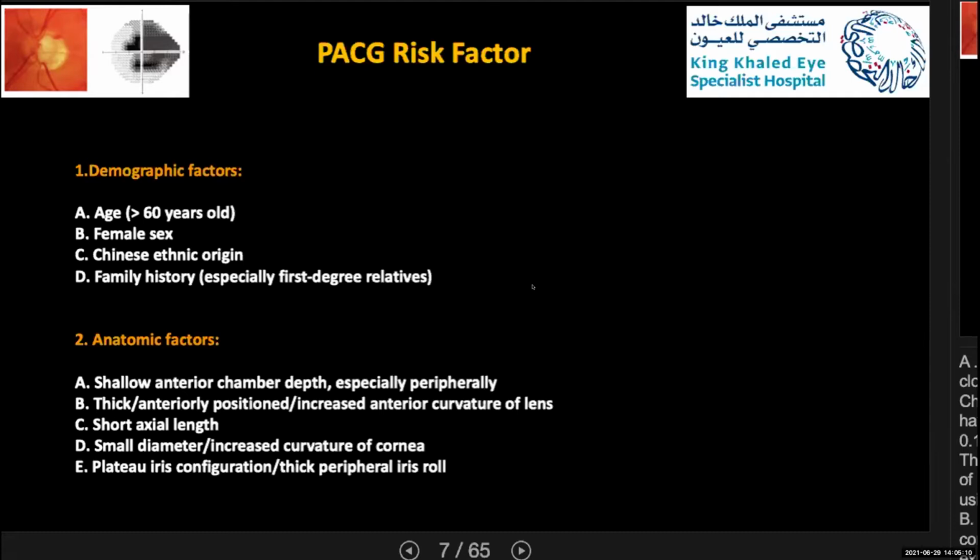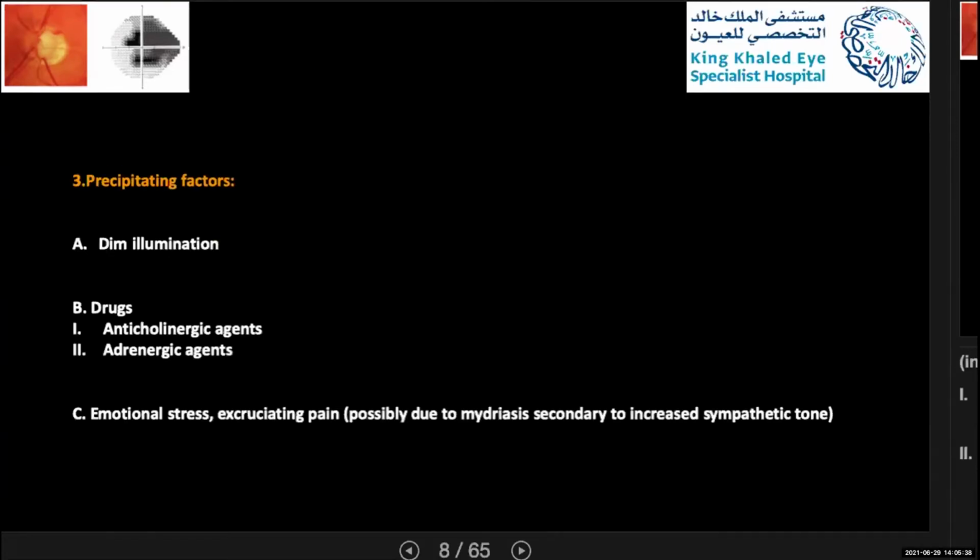As I mentioned earlier, shallow anterior chamber depth is probably a strong indicator, especially the peripheral depth, not the axial one. Also, Louis confirmed that people suffering angle closure had shorter axial length in the same study than unaffected people.